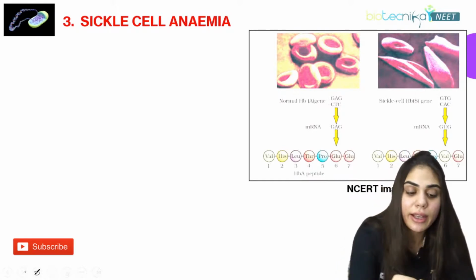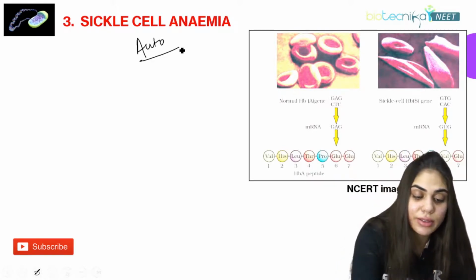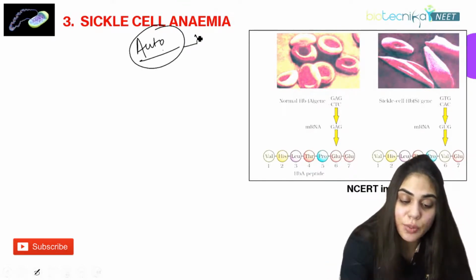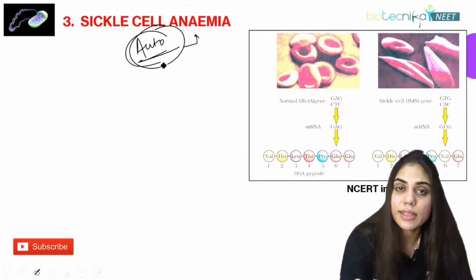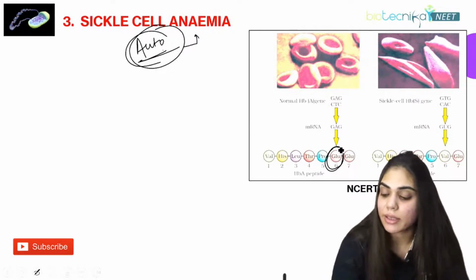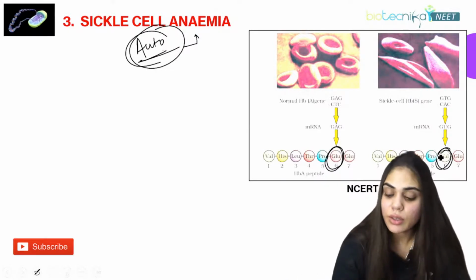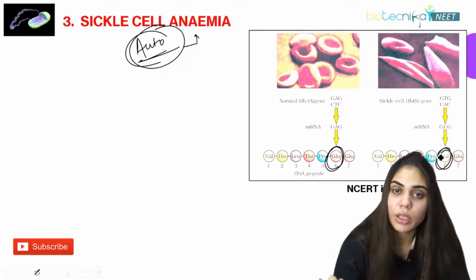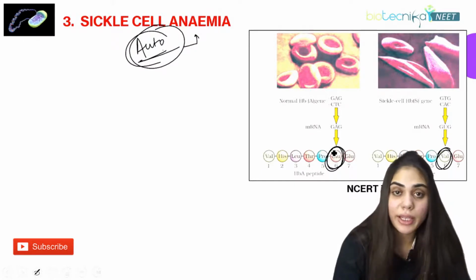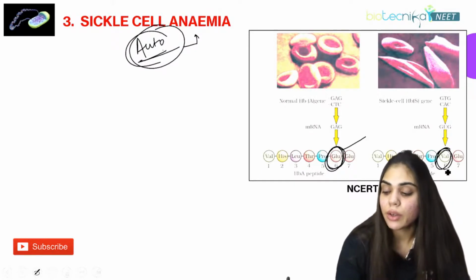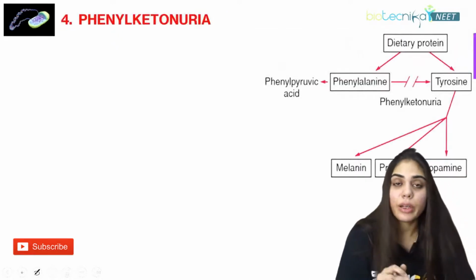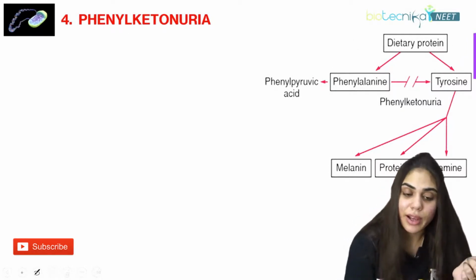What is sickle cell anemia? It is an autosomal recessive disease. The gene for this disease is present on the autosomes, not the sex chromosomes. What happens here? At the 6th position, the amino acid glutamic acid is replaced with valine. This is also called substitution mutation, point mutation, or missense mutation. Why missense? Because earlier it was forming an acidic amino acid, glutamic acid. Now it's converted to an aliphatic amino acid, valine. We'll go very fast because time is not there.